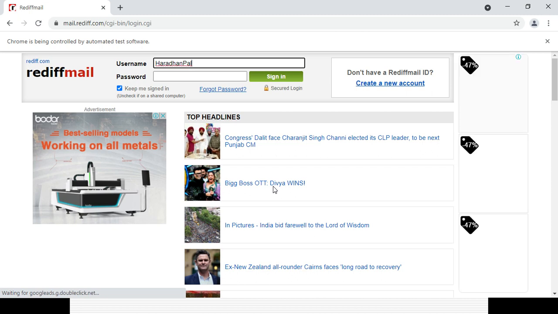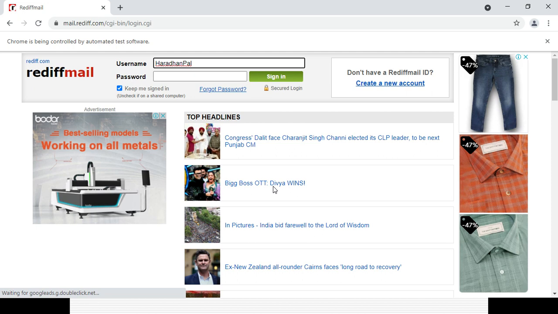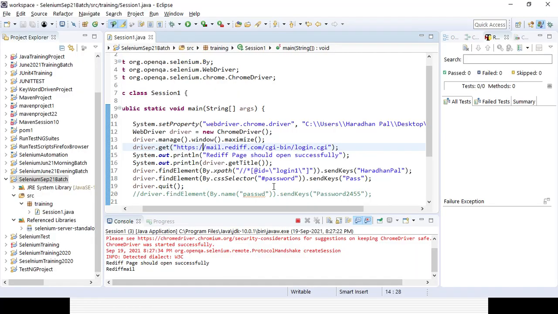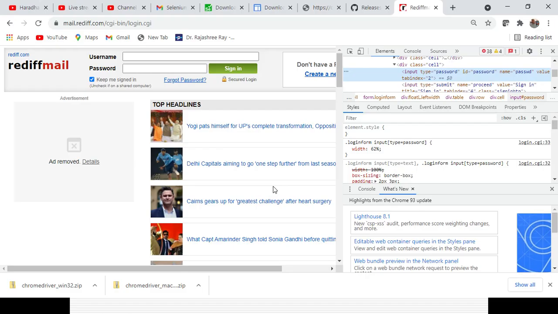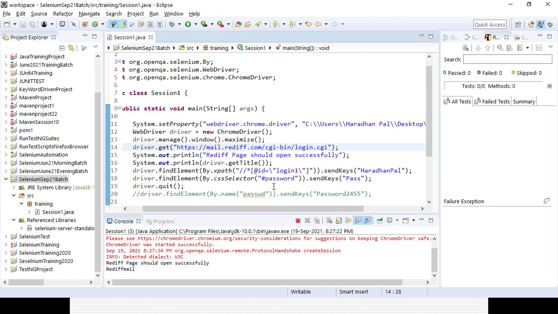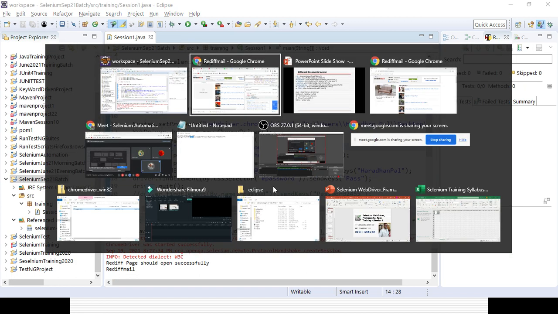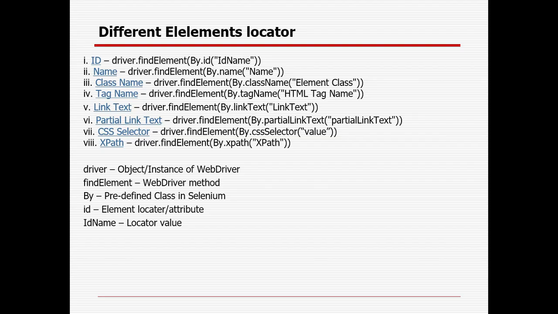So that's why you can write either with the help of ID, name, CSS selector, and other things like class, in case it's available. And I will show you now how we can use link text or partial link text. In case it is a link or hyperlink, then only you can use link text or partial link text. Suppose I need to click on the forgot password, right?